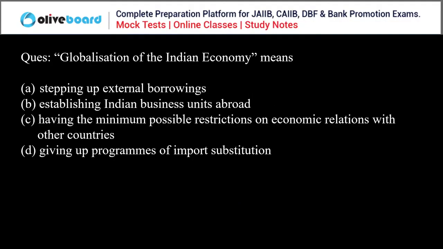Globalization of Indian economy means what? Stepping up external borrowings, establishing Indian businesses abroad, having the minimum possible restriction on economic relations with other countries, giving up programs for import substitution.